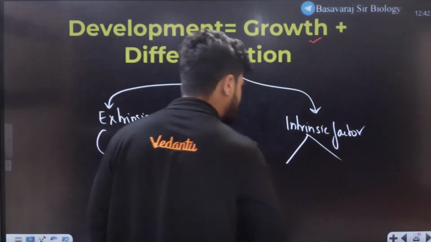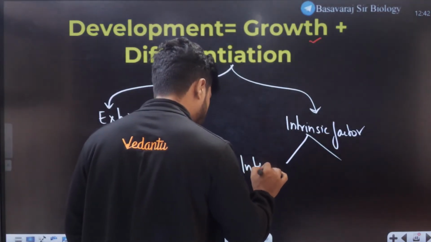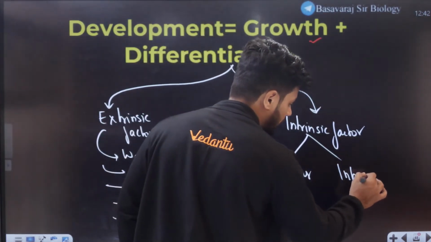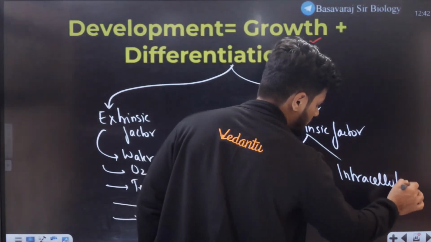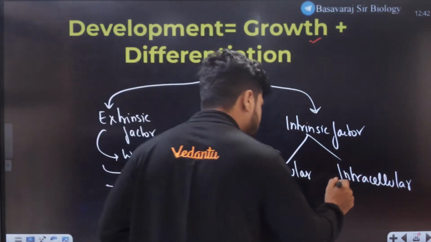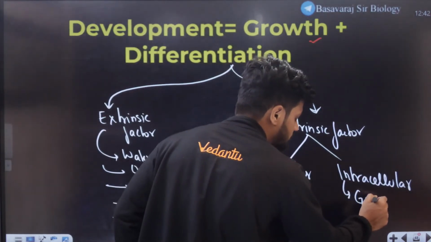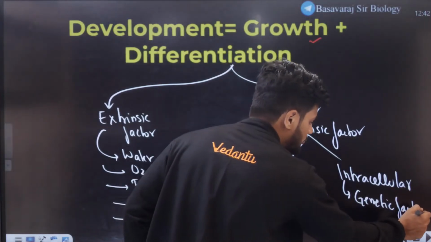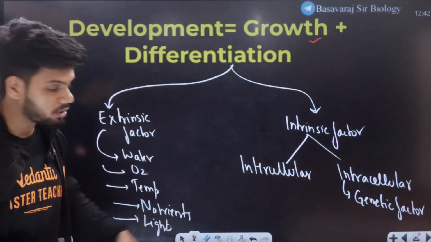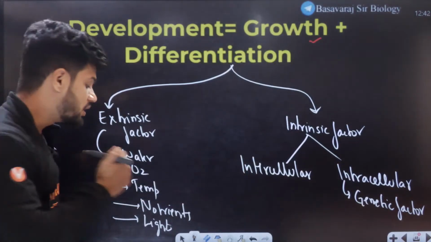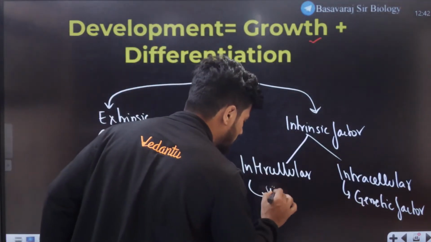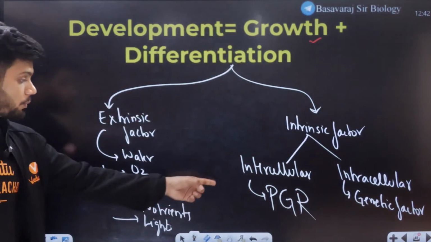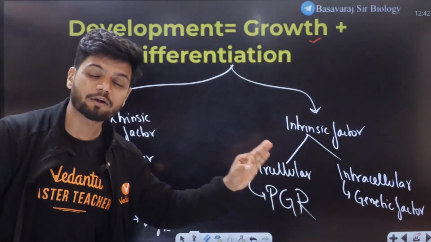Intrinsic factors, there are 2 categories. One is called intercellular and the other intracellular. Intracellular is mainly genetic factors. Basically size of the leaf, all the different genetic factors will be involved in intracellular. Now what about intercellular? In intercellular, main involvement is going to be PGR. Now what is PGR? Plant growth regulators.